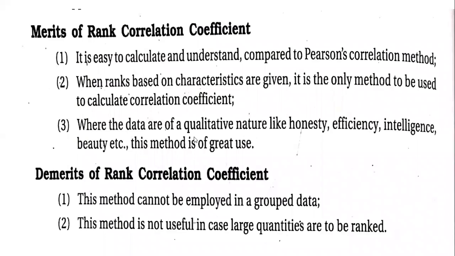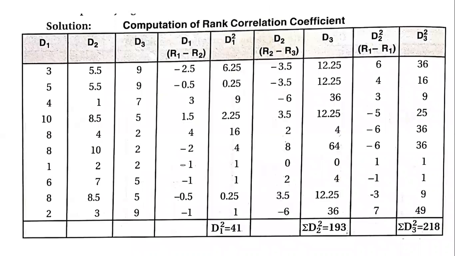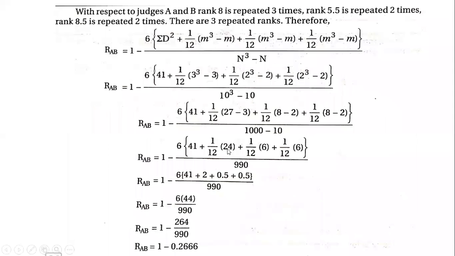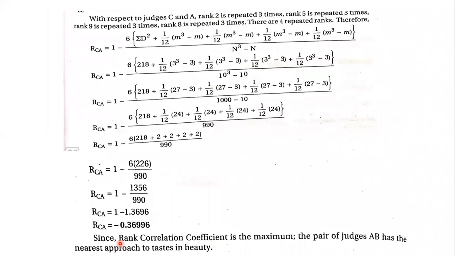So in the previous class we were doing one problem of rank correlation. I hope everybody understood this problem, where we took the rank correlation of three judges, and once we found the ranks of the judges, we were supposed to compare the rank correlations, that is 0.7334, minus 0.2121, and minus 0.36996. So these are the three rank correlations of the judges.